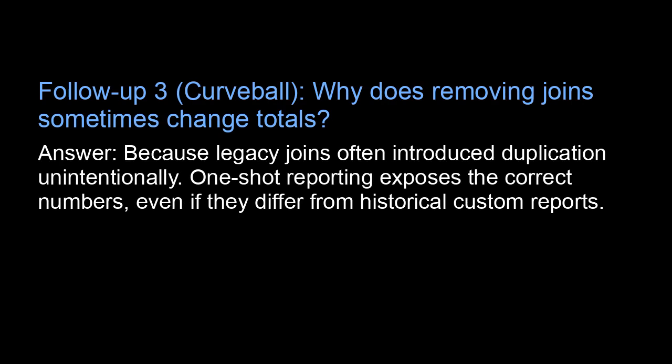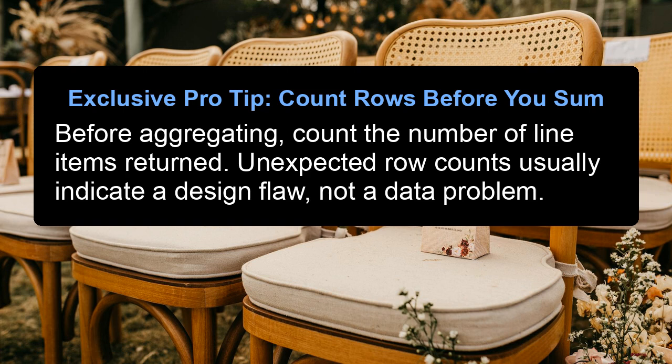Follow-up 3. Curveball. Why does removing joins sometimes change totals? Answer: because legacy joins often introduce duplication unintentionally. One-shot reporting exposes the correct numbers, even if they differ from historical custom reports. Exclusive pro tip. Count rows before you sum. Before aggregating, count the number of line items returned.